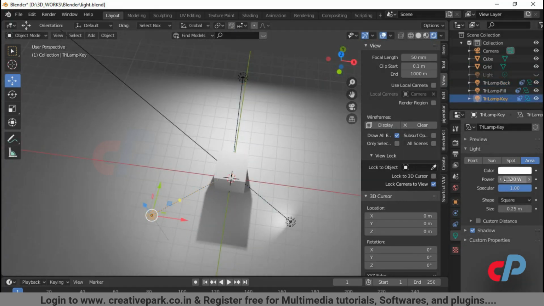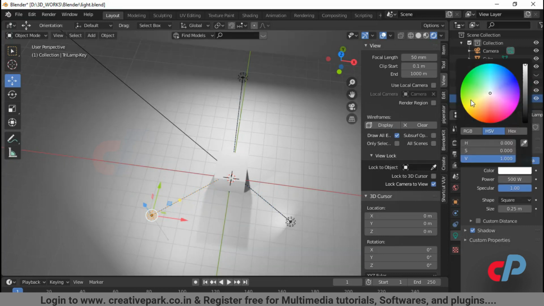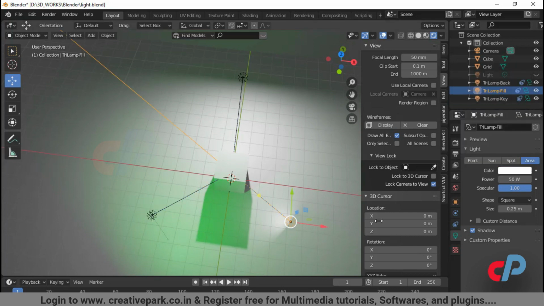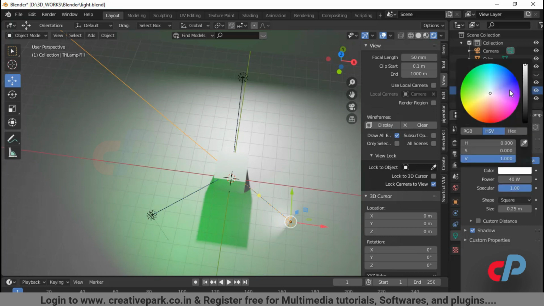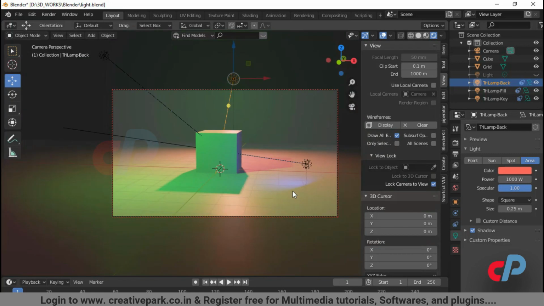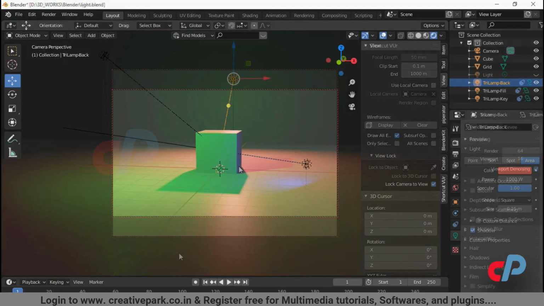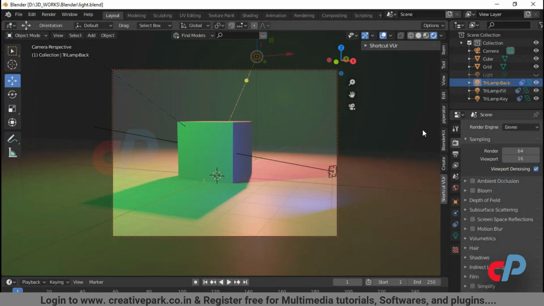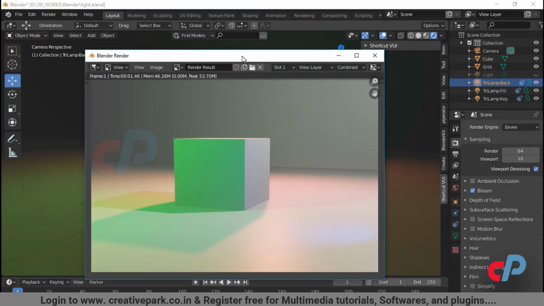Increase the power of key light to 1000 watts and fill light to 50 watts. Add color to each light for better understanding. Remember, always the fill light value and position should be lower than the key light. Backlight is otherwise called rim light. The power of rim light should always be higher than key and fill lights. From render properties, select the dimensions and press F12 to render.